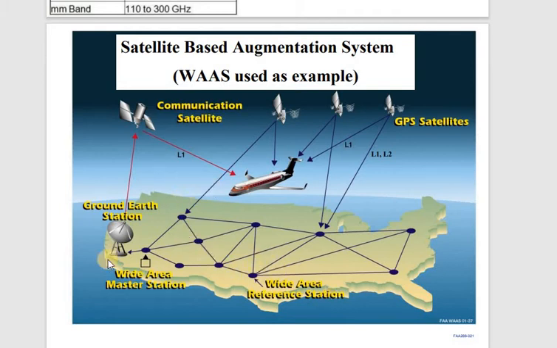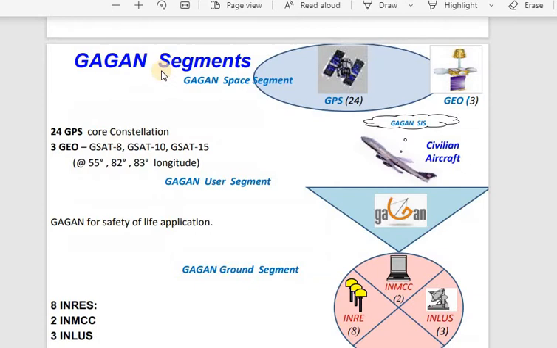These are similar things, but they differ in numbers depending upon the applications or services that you are going to provide. So this was the architecture of WAAS, and these are the segments present in GAGAN: 8 reference stations, 2 control centers, and 3 uplink units, along with 3 geostationary satellites and the 24 GPS constellation.